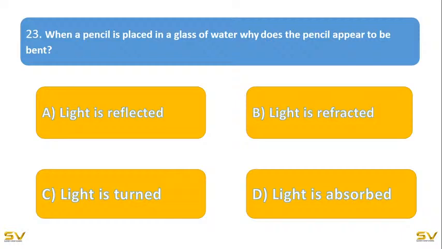Light is reflected, light is refracted, light is turned, or light is absorbed. So you have to see the reasons.